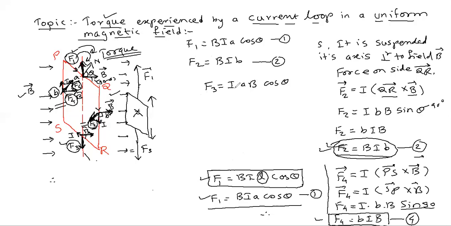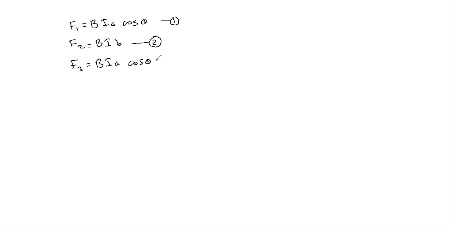F3 is equal to B I a cos theta, third, and F4 is equal to B I b, fourth equation.